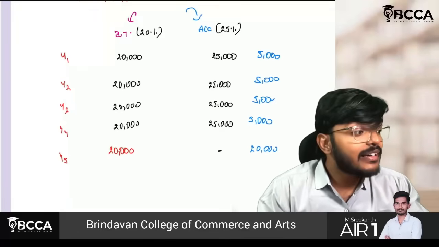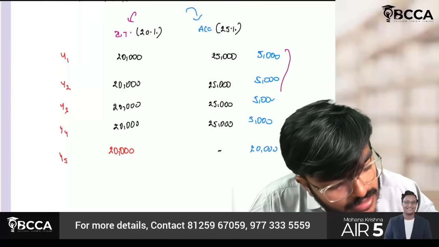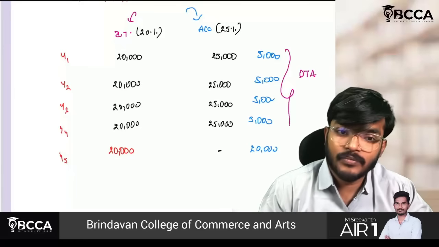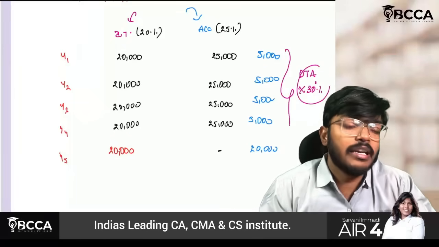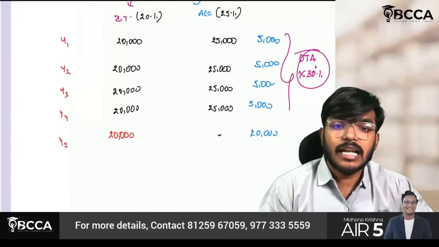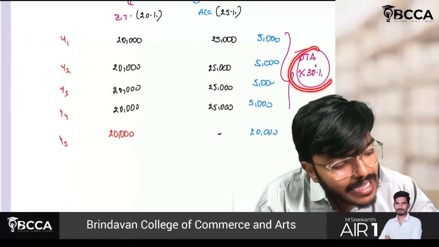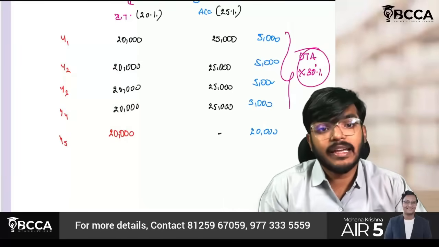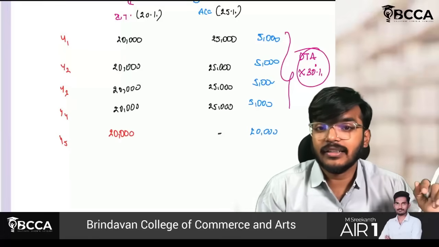In future I will get a deduction, which means for all these items I have to create a deferred tax asset. This amount multiplied by 30%, I have to create something which is called a deferred tax asset. Later, I will use this deferred tax asset balance to get this deduction, and thereby it will be nullified. Try to understand.